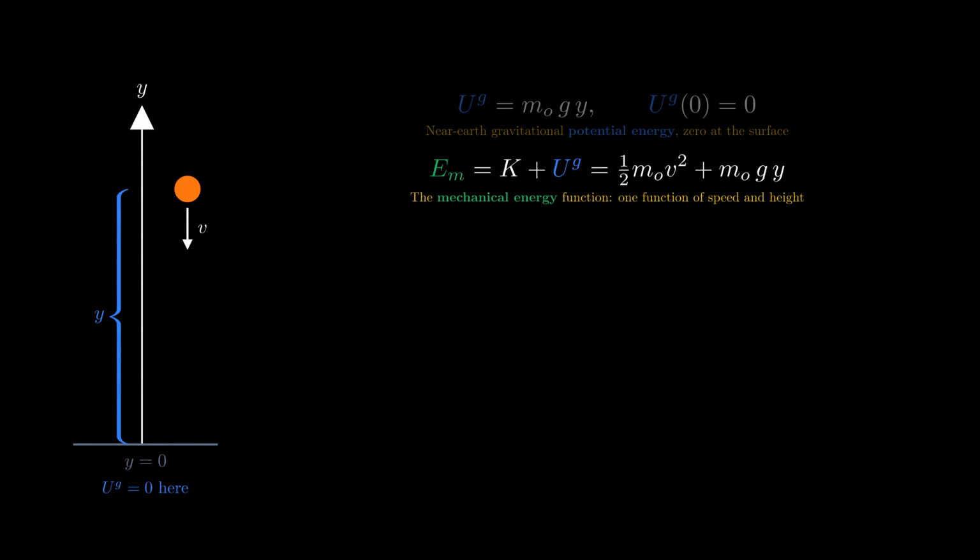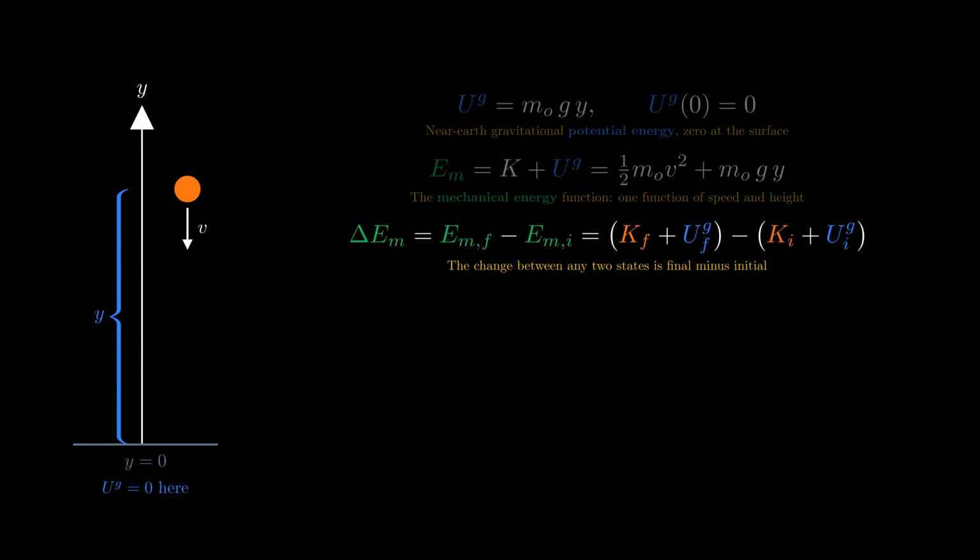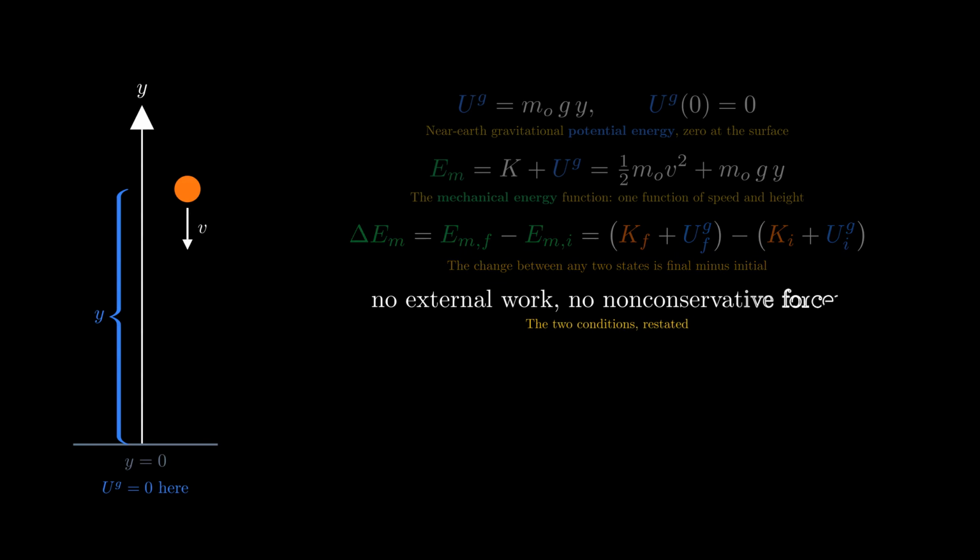E sub m equals K plus U, which is 1/2 m sub o v squared plus m sub o g y, one function of the object's speed and height. The change in mechanical energy between any two states is final minus initial, the quantity K sub f plus U sub f minus the quantity K sub i plus U sub i.